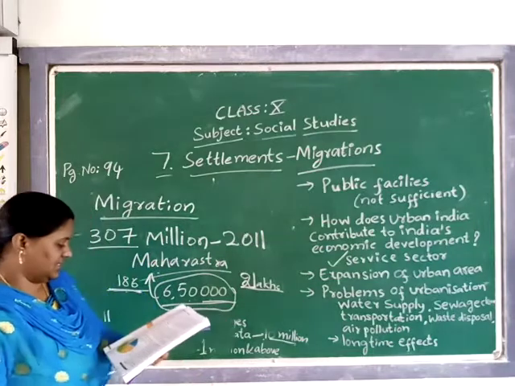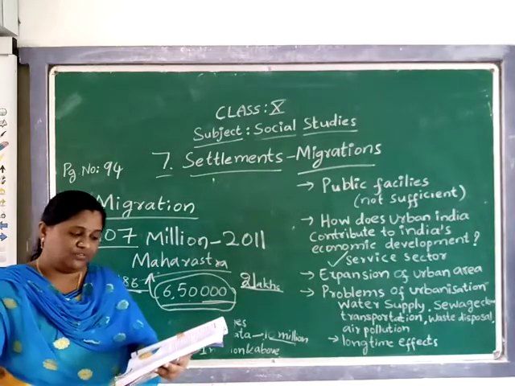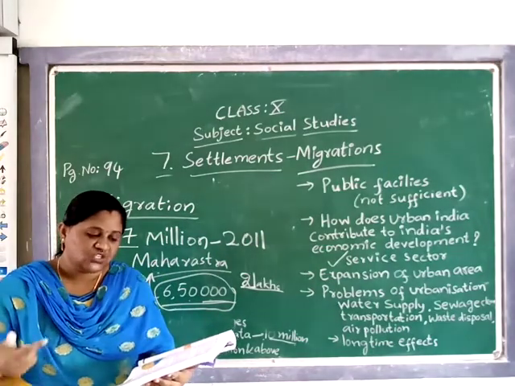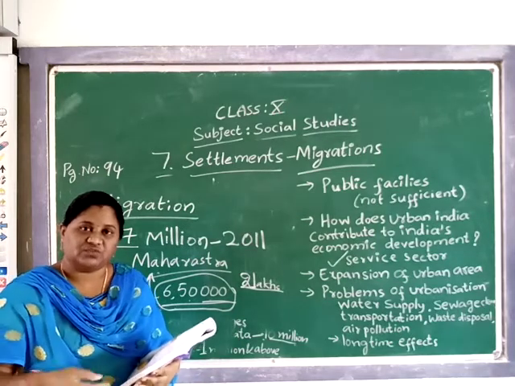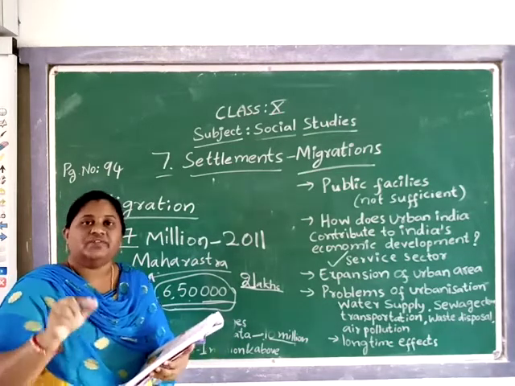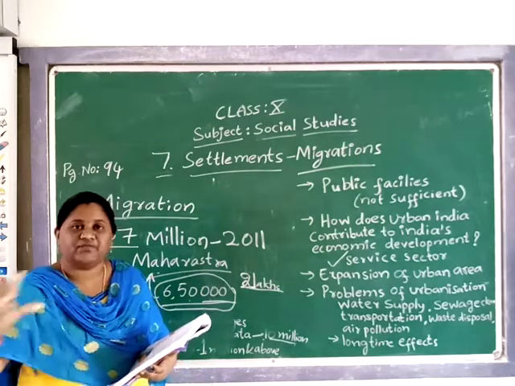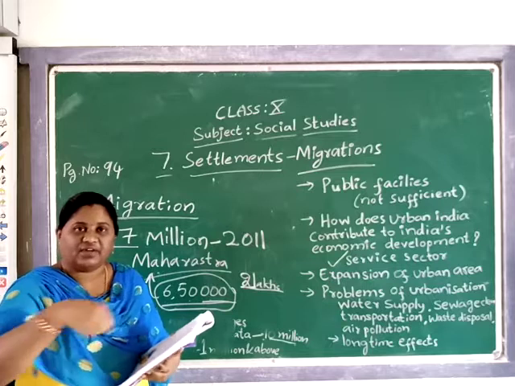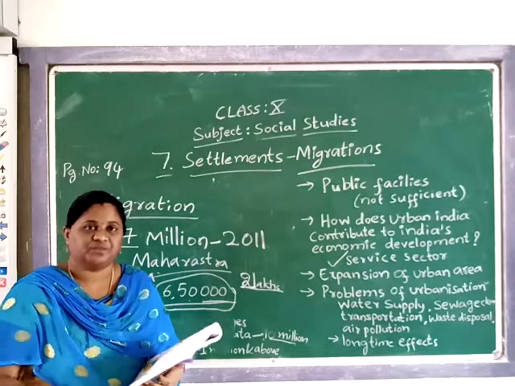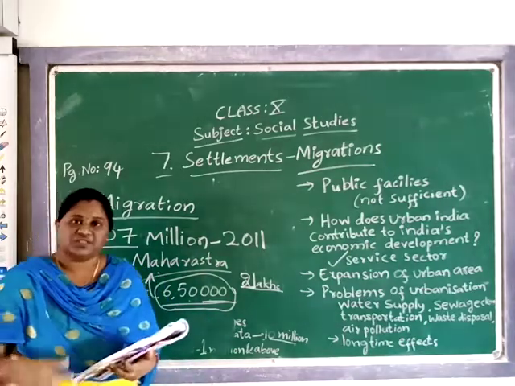See, like this, a large section of rural workers migrate for shorter durations. I told you the example just now. For short durations, for agriculture work, many people migrate from one place to another. I gave you our example also, right? Okay, I'll continue in the next.